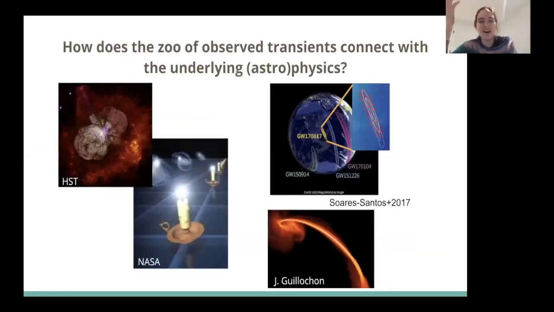So some scientific context. Time domain astrophysics is the study of variable things in the night sky. What's fun is that there's a lot of high energy physics that you can actually study in this discipline. So for example, stars can have these final terminal moments of their lives that can end in eruptions, explosions, and collisions. I'm showing you some pretty pictures here to illustrate that.